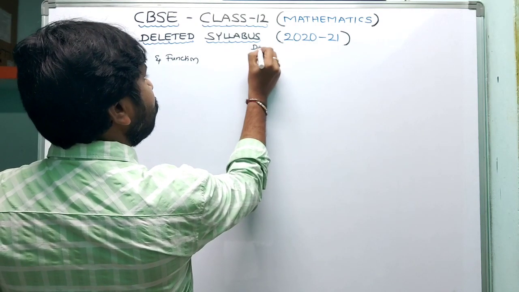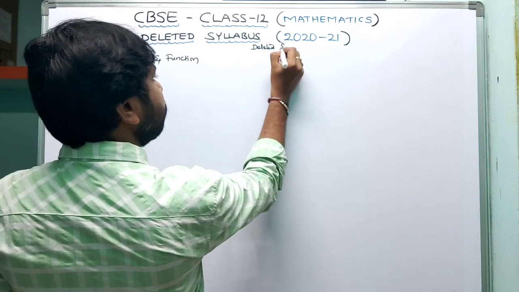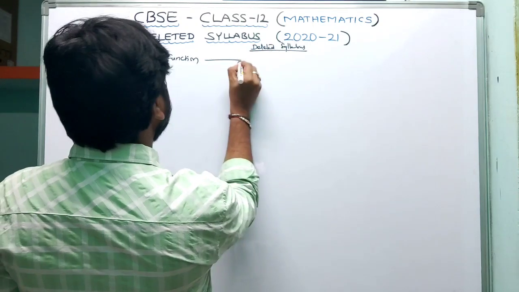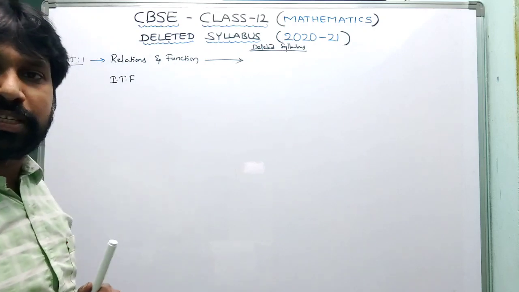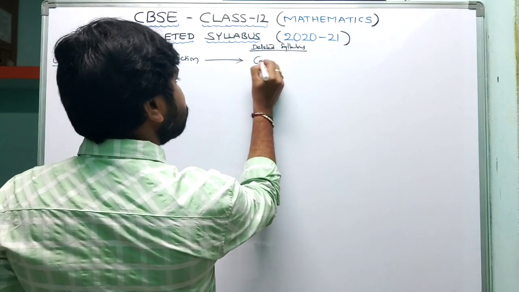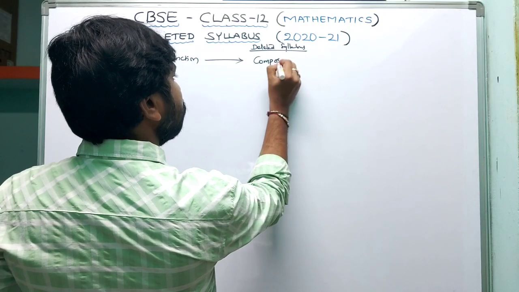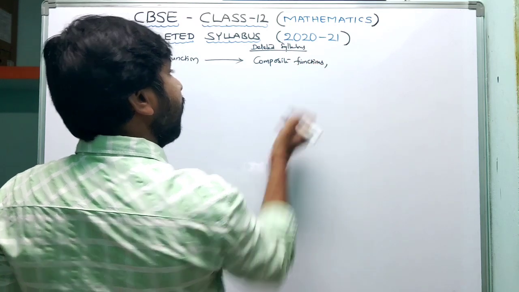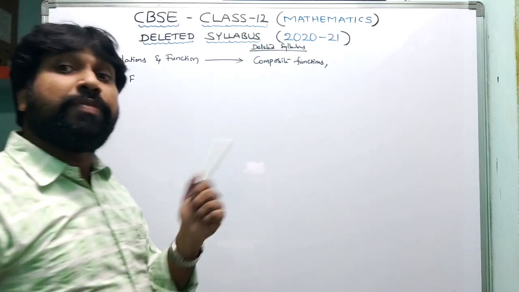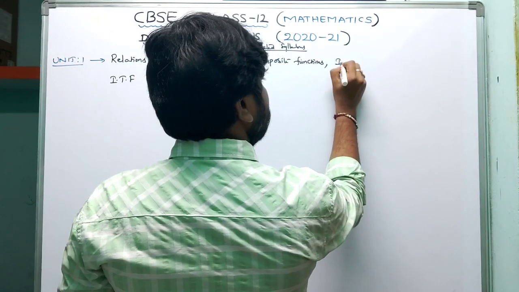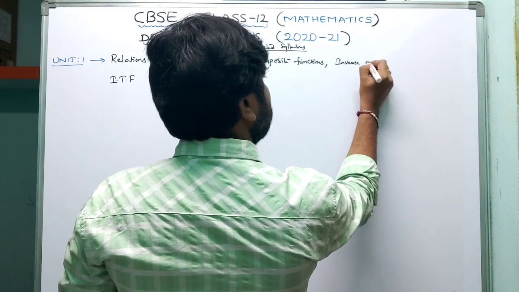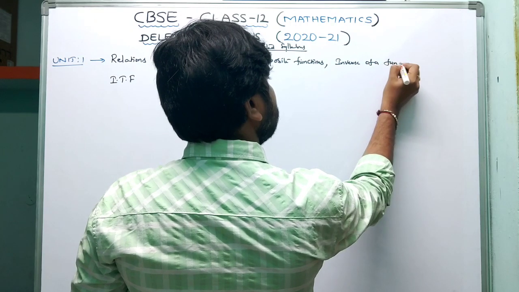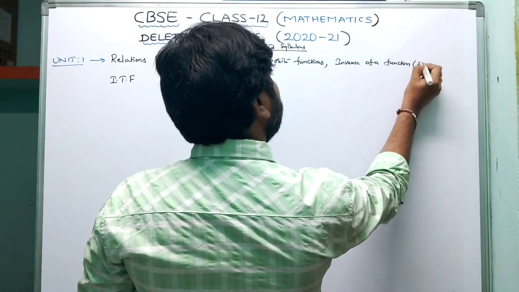Now the deleted syllabus. In relations and functions, they deleted composite functions, friends, and also they deleted inverse of a function. Inverse of a function means how to find out f inverse.